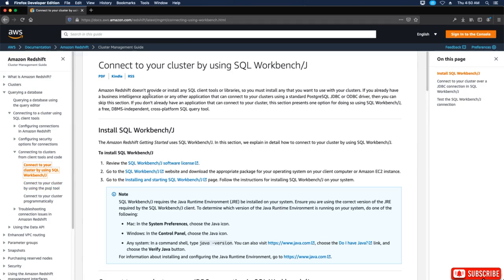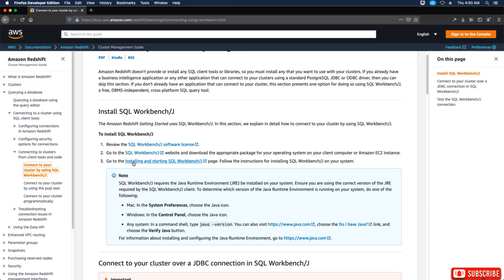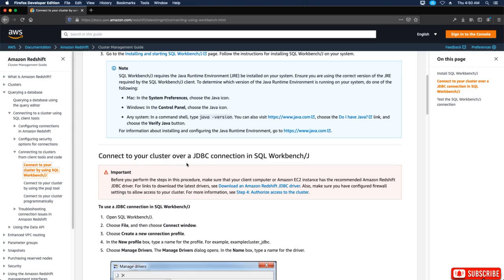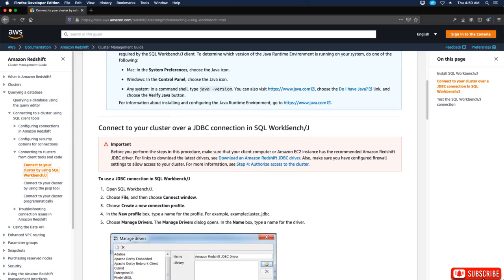Okay, so Amazon Redshift doesn't provide or install any SQL client tools or libraries, so you must install any that you want to use with your cluster. Install SQL Workbench/J, review the SQL Workbench software license. If you click there, go to the SQL Workbench website and download the appropriate package for the operating system on your client computer or Amazon EC2 instance. Then go to the Installing and Starting SQL Workbench/J page and follow the instructions for installing SQL Workbench/J on your system.